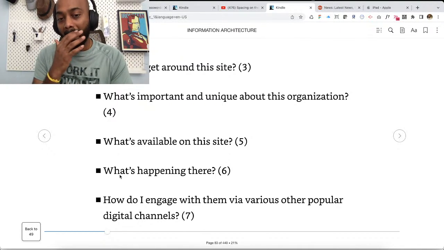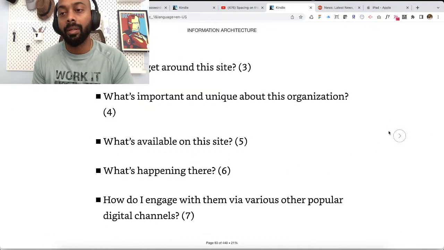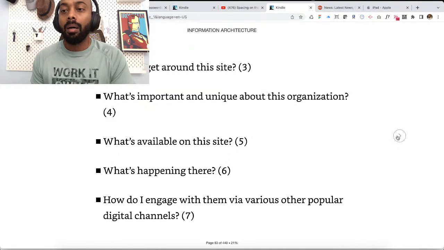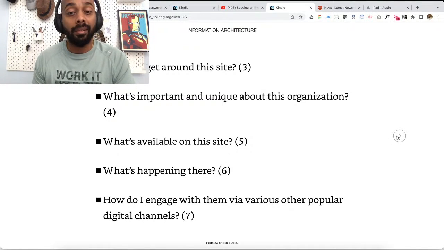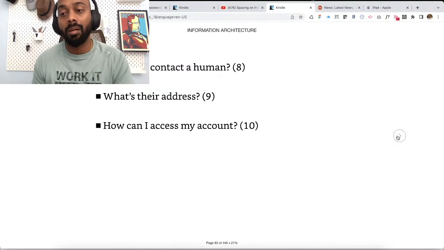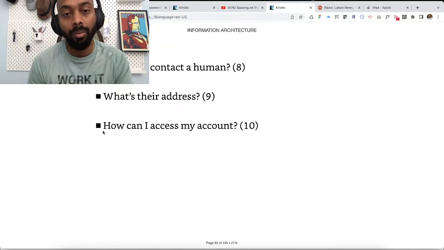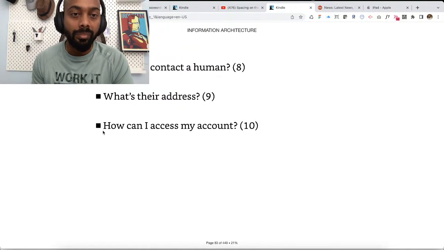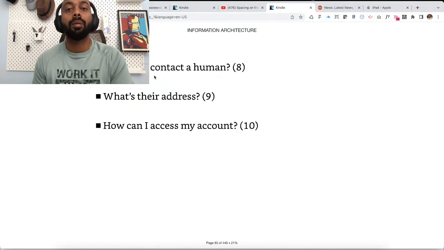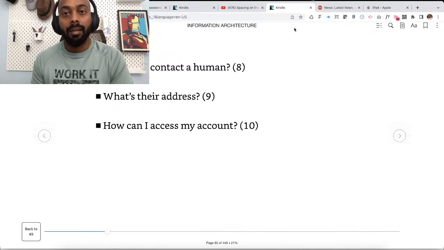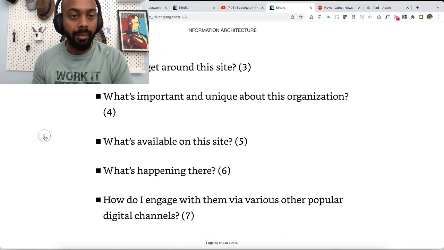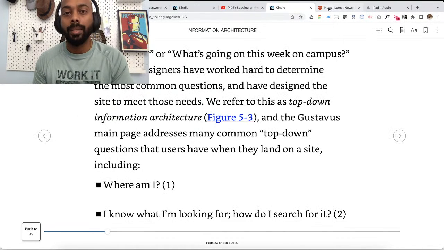What's happening there? And how do I engage with them via various other popular digital channels? This is pretty much what are the social media platforms you are on. And do you have an email that users can connect to? Or do you have a phone number? And so on. What is the address is self-explanatory. How can I access my account if there is user management on your site or product? How do they access that? And of course, how can I contact a human? This could be for support. This could be for anything else, right? So let's see how Print answers all of these questions.